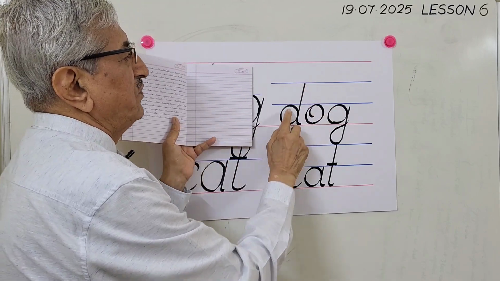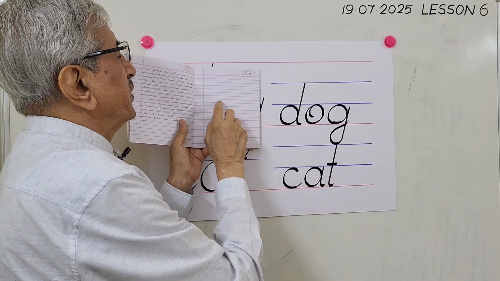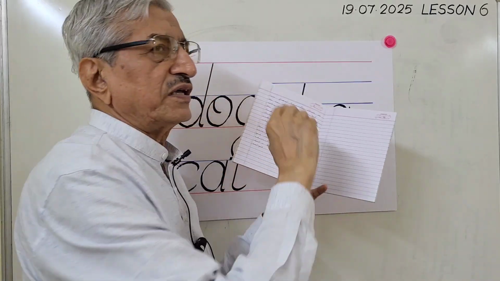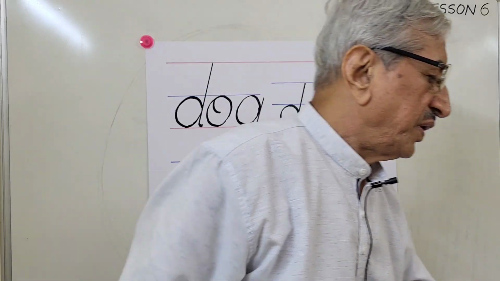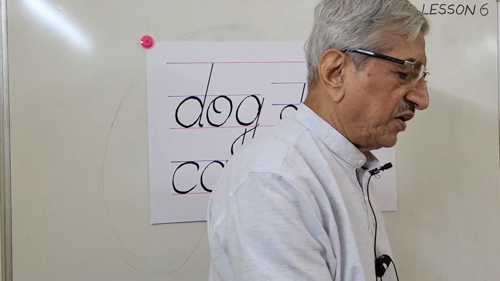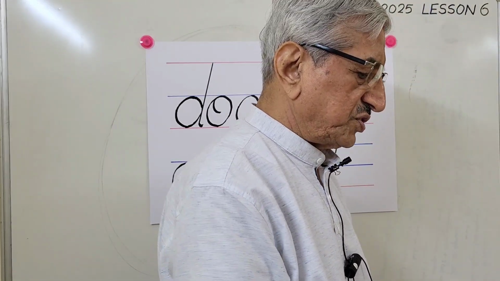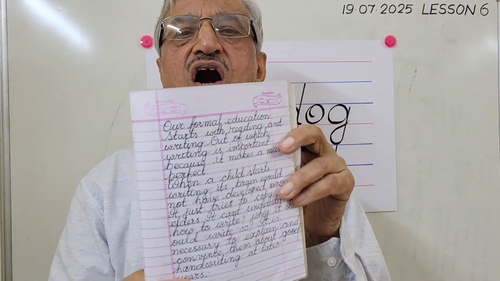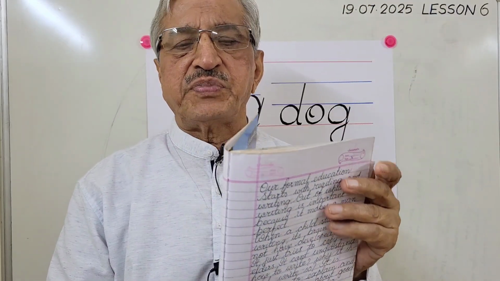This is the ground line we call it. Underground it is. On the ground line you should write. Always. Your every letter should be sitting on that ground line. Suppose you write half the size. How it looks, you can just see here. See, here the letters are half the size of the line spacing.